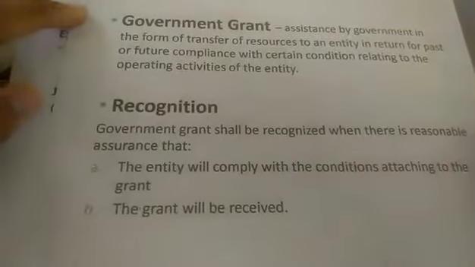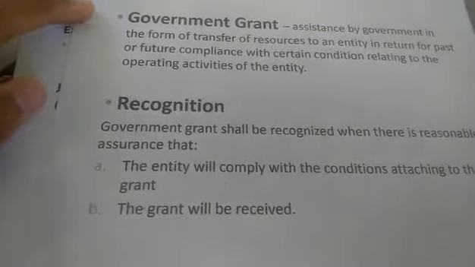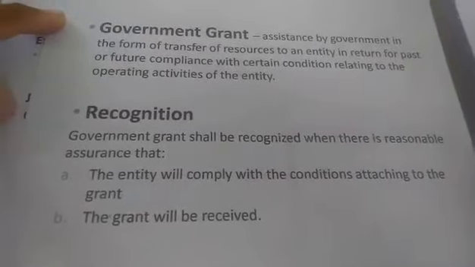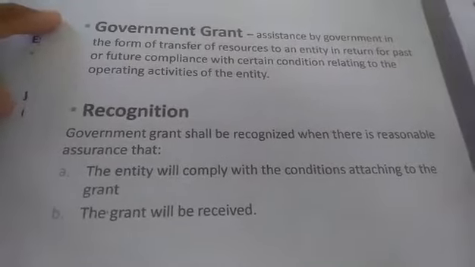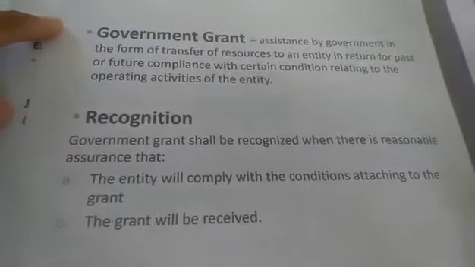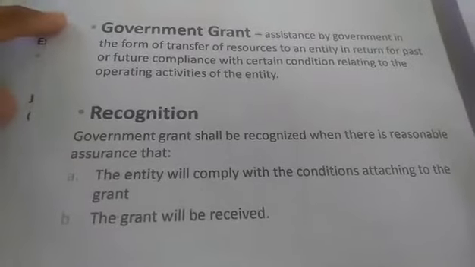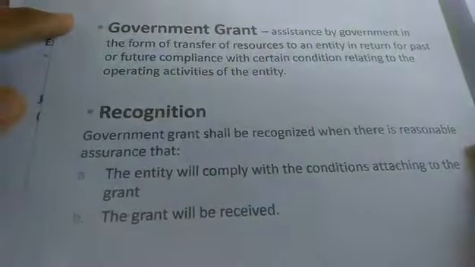Now, let's see doon sa recognition. Recognition naman, kung kailan natin siya i-record. Siyempre, in accounting, may mga sinusunod tayong policy na dapat tingnan. Let's see yung degree ng assurance. Dapat most likely siya o kaya naman ay sigurado tayo na mayroong government grant talaga.